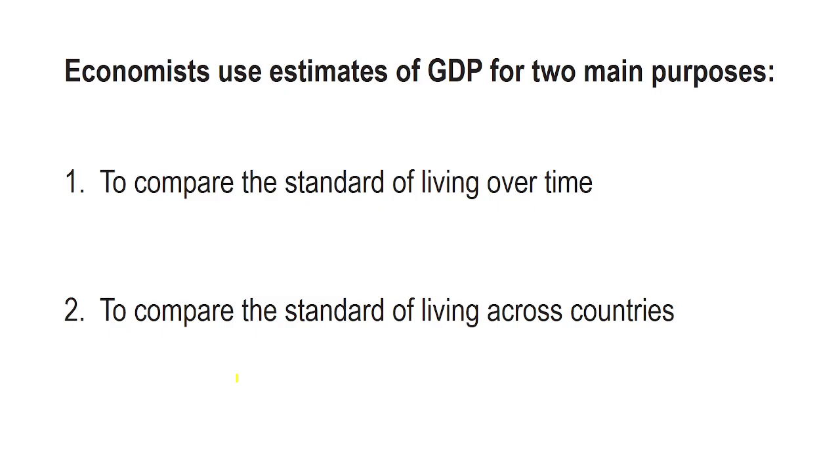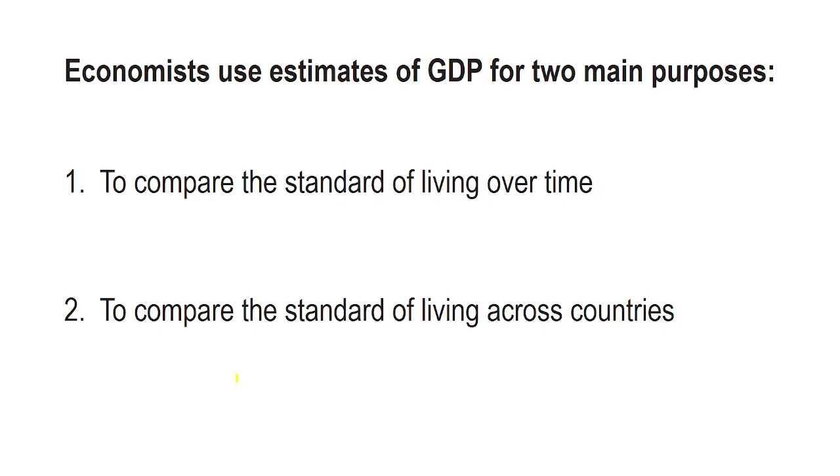The second purpose is to compare the standard of living across countries. The first one is over time, the second one is across countries. So we want to use GDP to compare the standard of living between different countries, and by comparing GDP figures, we can see which countries are more economically developed and which are less developed.